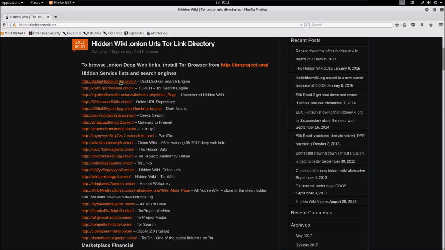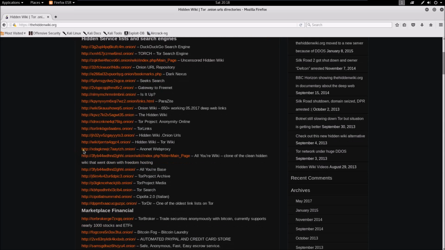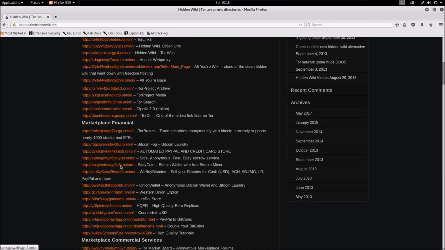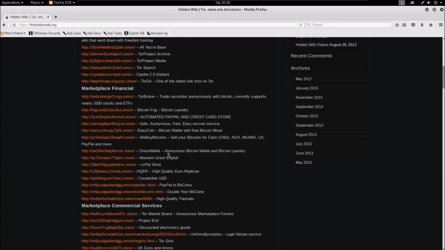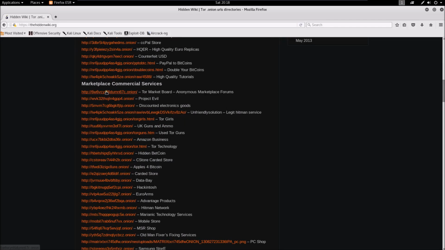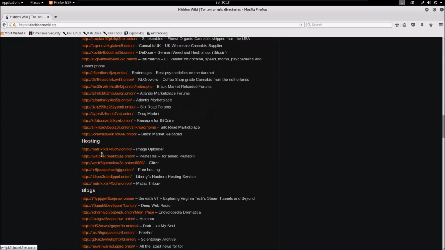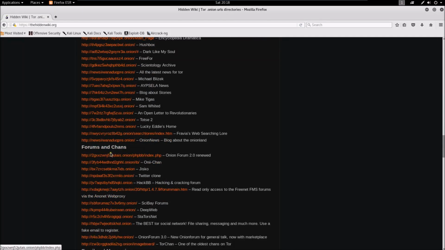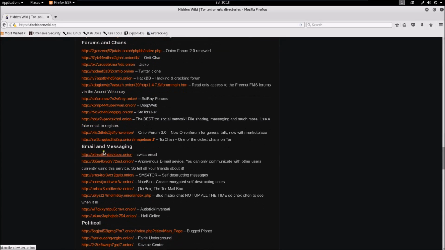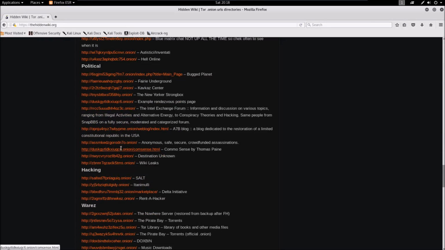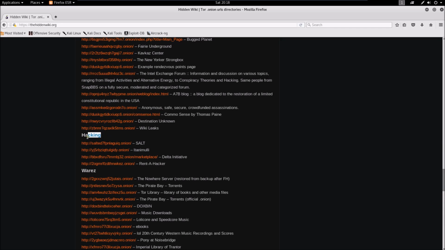You can open search engines like DuckDuckGo, and there are many links over here. Marketplace for drugs, hacking. You can hire hacker over here to hack someone's machine.